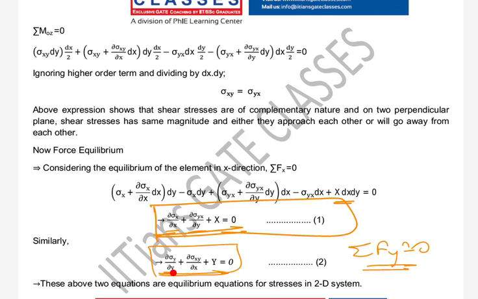These two equations are the equilibrium equations for a two-dimensional stress system. Is it clear to everyone? Anyone has any doubt here?